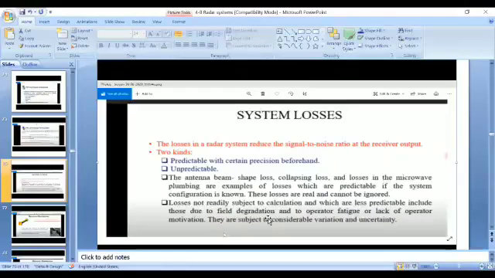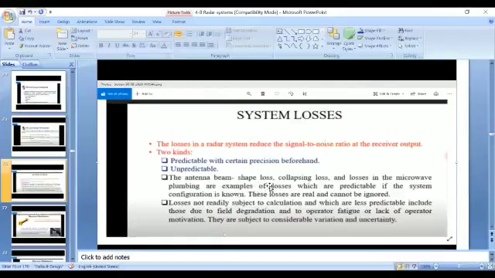These are examples of predictable losses, because in a radar system we are using many components and systems. Whenever antenna modulation is going on, some beam shape loss or collapsing loss occurs, or some losses due to the microwave components occur. These losses are pre-known.